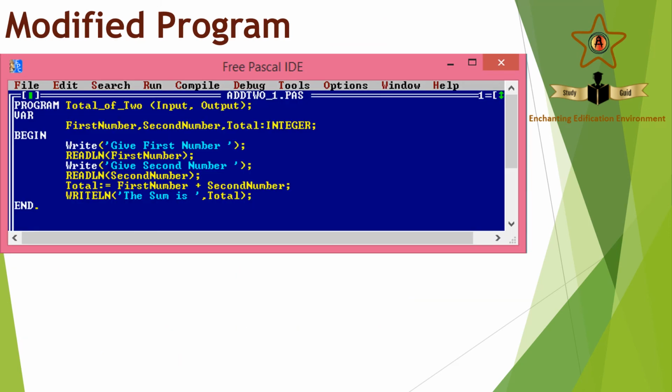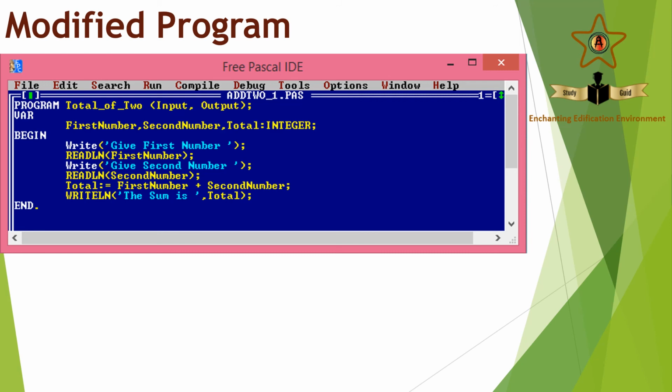Now this is a modified or improved program. I have included two write statements before each readln statement. We know write statements give an output. So I have given "give first number" before the readln first number statement.